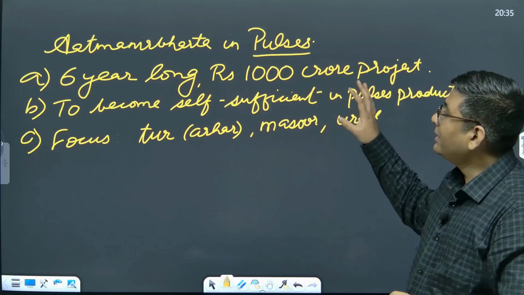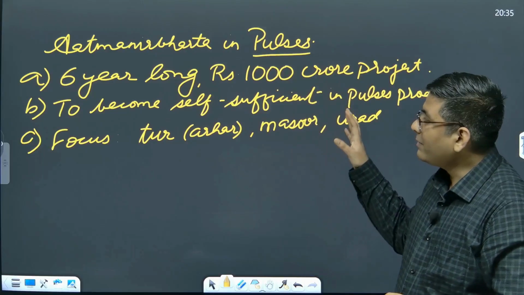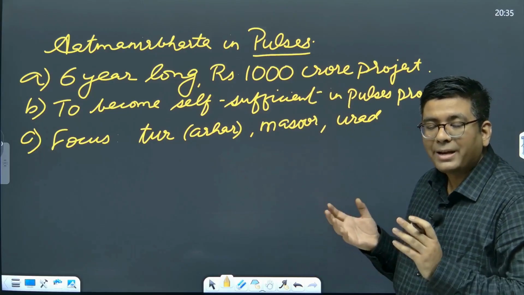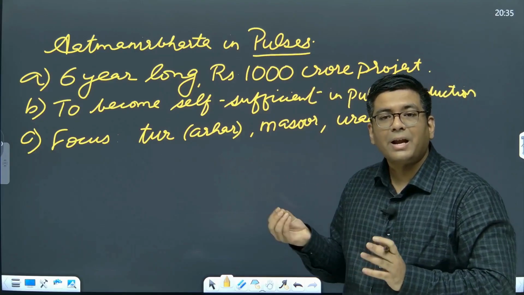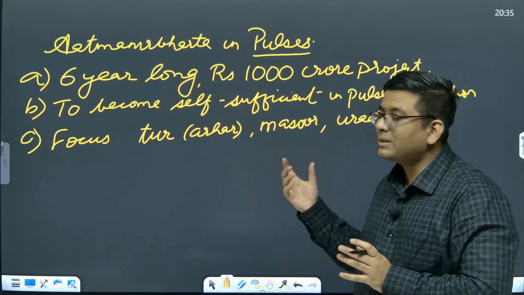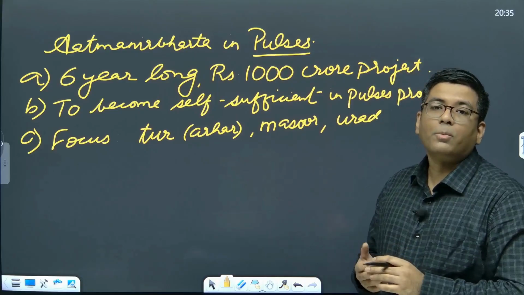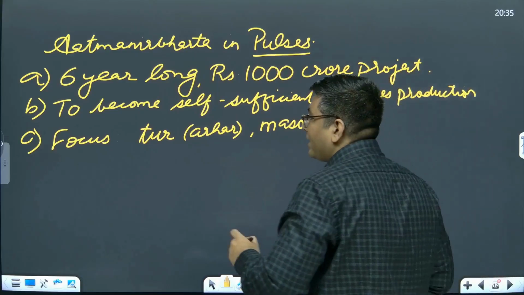Okay, and overall it is expected that we are going to develop such high yielding varieties and such irrigation and cultivation practices that this is going to boost the overall production of Tur, Masoor and Urad.